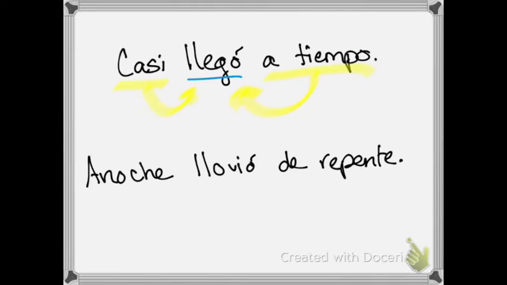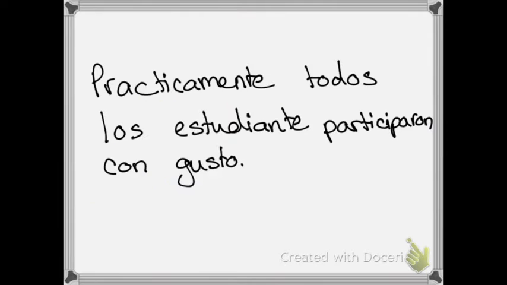Here's another example. Anoche llovió de repente. Last night it suddenly rained. Llovió is my verb. Anoche is describing when it rained. De repente is, in a way, describing how it rained. It was sudden. That would be the tiempo, de repente.